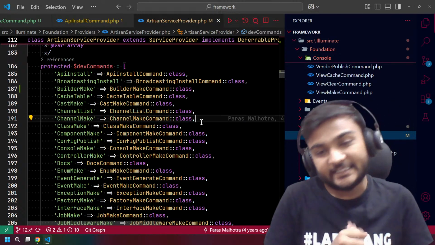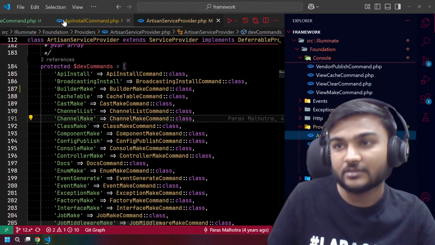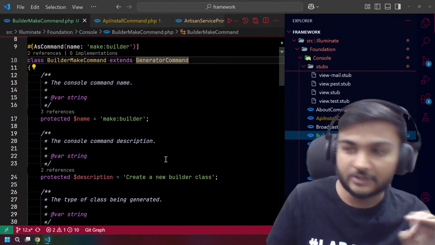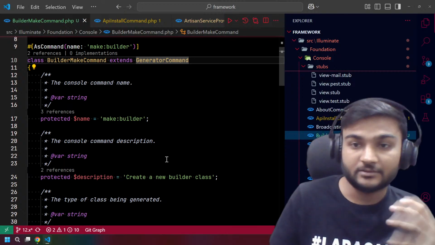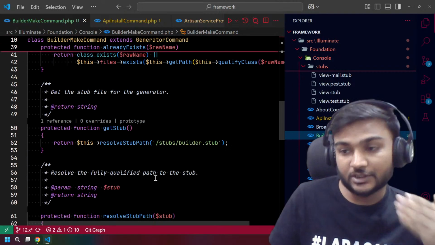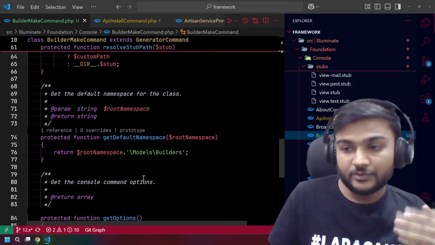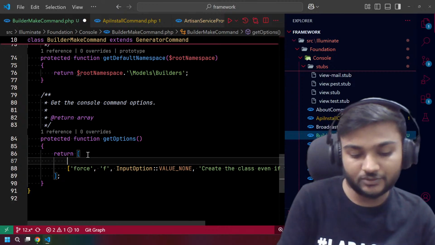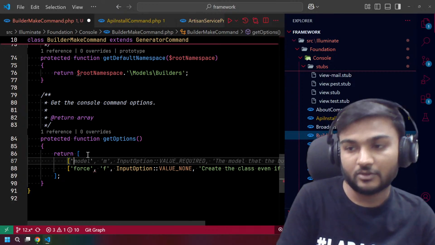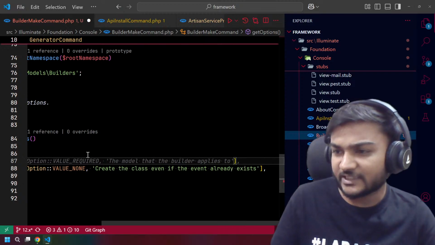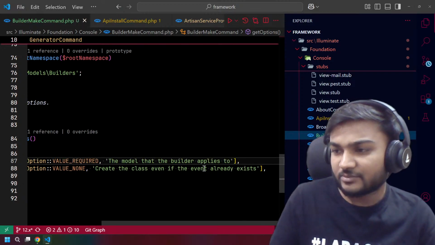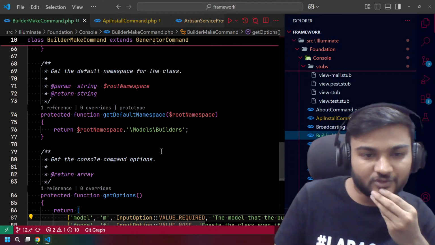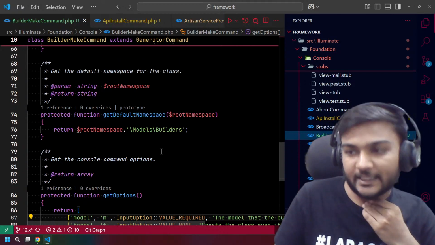So we already created a generated command, right? What it is going to do is create the builder. But now what we actually want is a flag, right? So let's try to add a flag called model. Yeah, we actually need this: the model that the builder applies to. Perfect. So that is what we wanted to do, right?